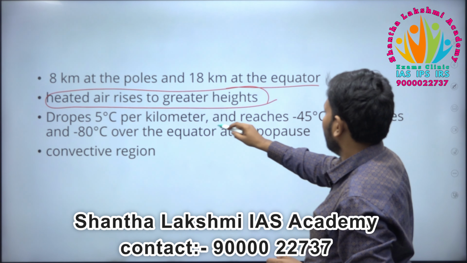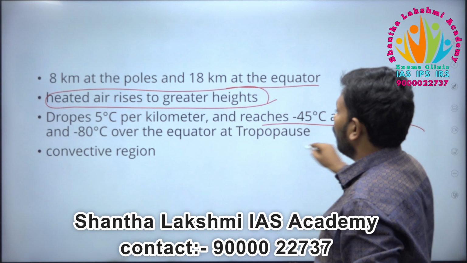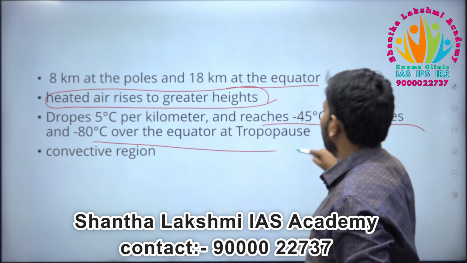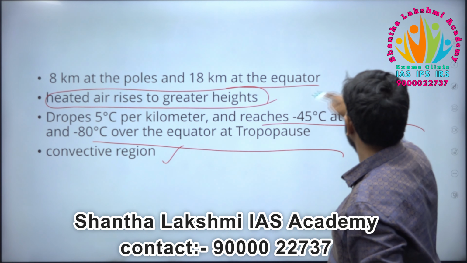Temperature drops 5 degrees per kilometer. These are the characteristics you have to write first, which is -45 at the poles, -80 at the equator. Those are convective regions. This is a convective region. This you have to stress in the next style.